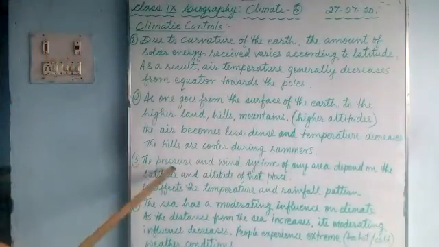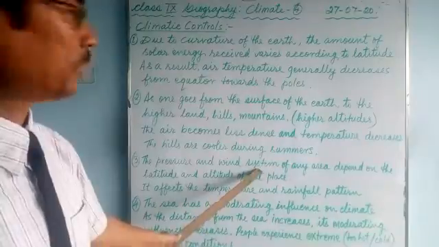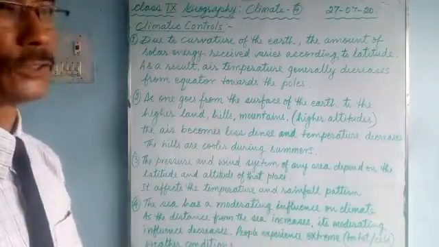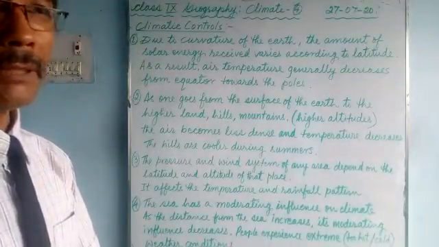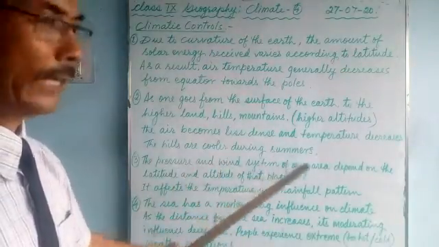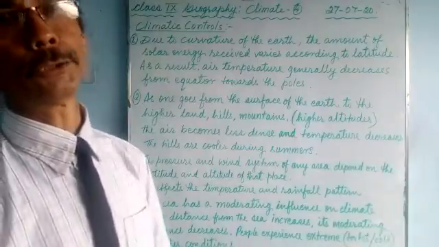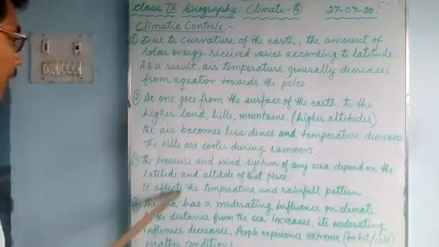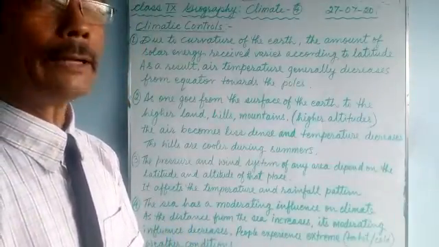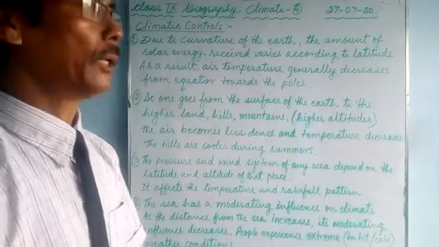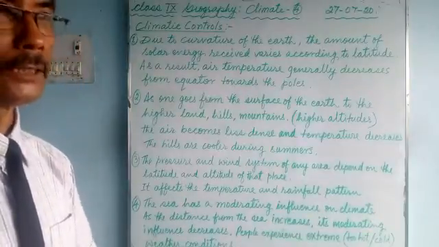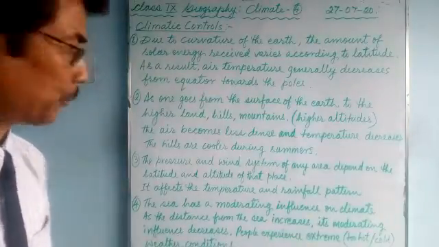Number 3, the pressure and wind system. The pressure and wind system of any area depend on the latitude and altitude of that area. It affects the temperature and rainfall pattern. Because of this, wind and pressure will affect the temperature and the rainfall pattern of a place due to altitudes and latitudes.